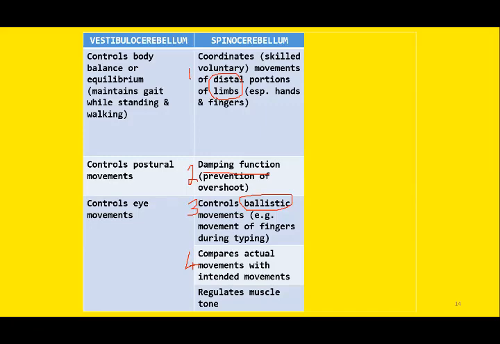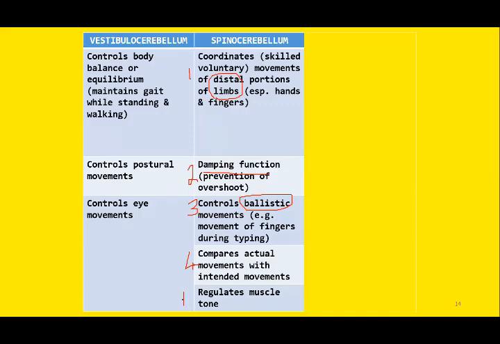By comparator function, we mean it compares the intended movement with the actual movement. And if there is any error in the actual movement, this portion will automatically send corrective signals to the cerebrum through the spinal cord, and the movement will be corrected. This is known as the comparator effect.